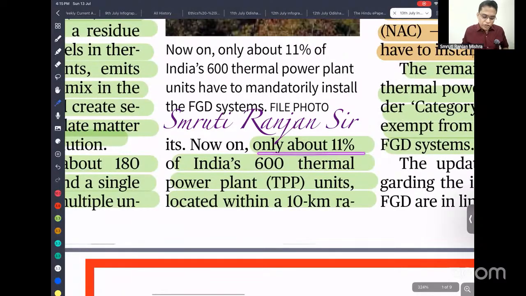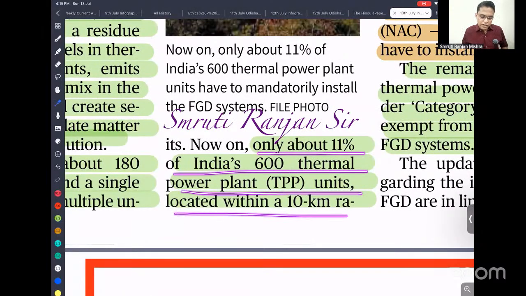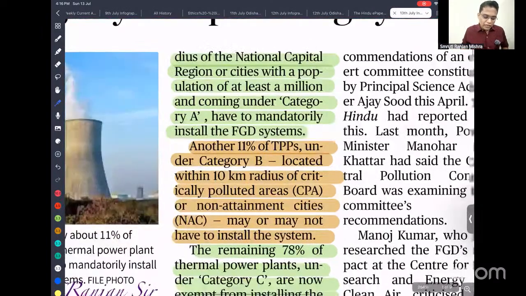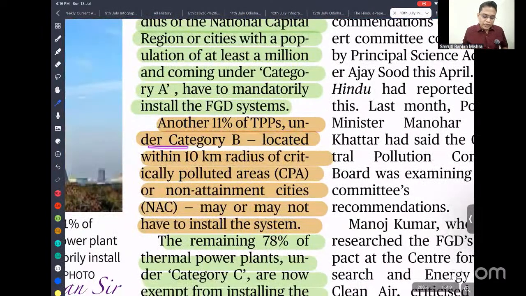Only about 11% of the 600 thermal power plant units, located within 10 kilometers of the National Capital Region or other cities with a population of at least 1 million, come under Category A. So let's say there is a thermal power plant located within a radius of 10 kilometers from a million-plus mega city. In that case, we have to install flue gas desulfurization. Another 11% of the thermal power plants, under Category B, are located within a 10-kilometer radius of a critically polluted area. If a thermal power plant is located in such a critically polluted area, it may or may not have installed it. That means it's a gray area. Sometimes they can give a relaxation, but they have to do that.